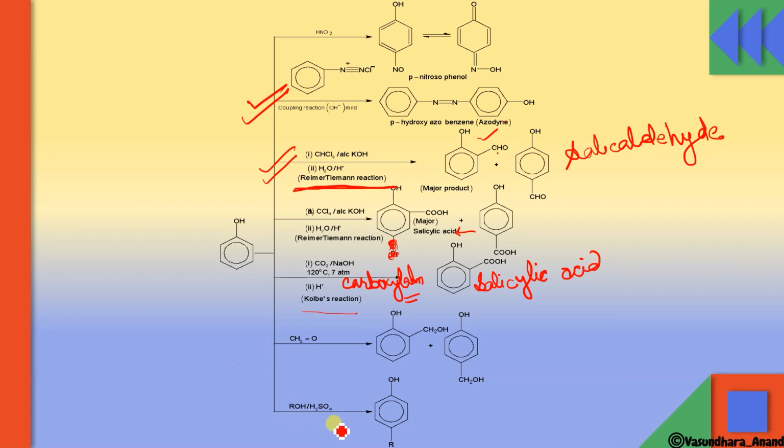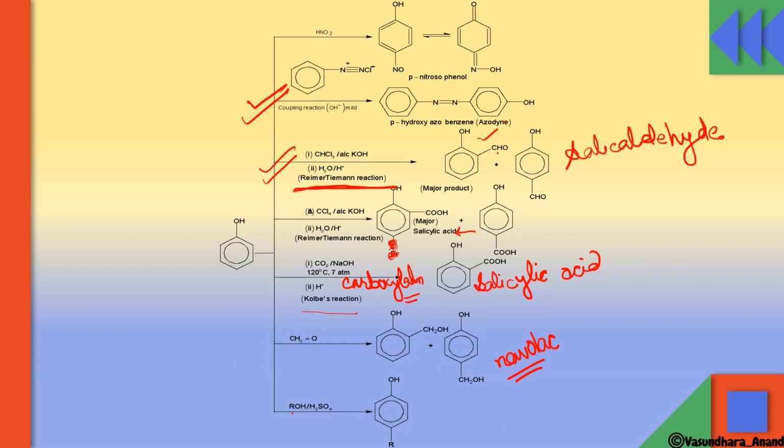When this reacts with CH2=O, that is, formaldehyde, it will give you this, which is called Novolac, we can say. Okay, and this is the monomer of bakelite. This is ortho-hydroxymethylene phenol, and commonly it is known as Novolac. Similarly, if it reacts with ROH, any other alcohol, where R should be aliphatic, then alkylation will happen, and the R group will attach at the para position as well as ortho. So para will be the major product like this.